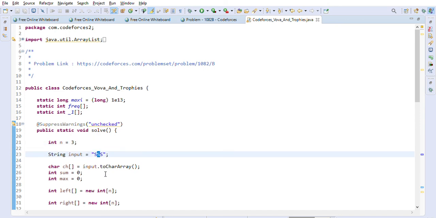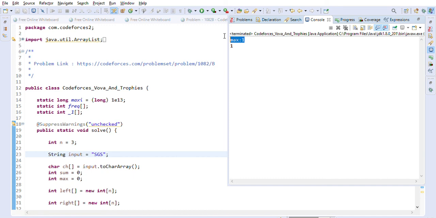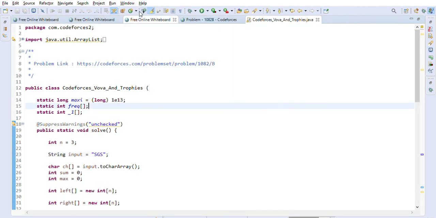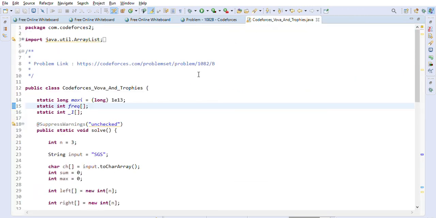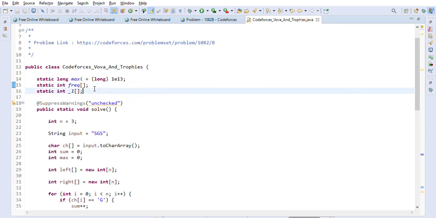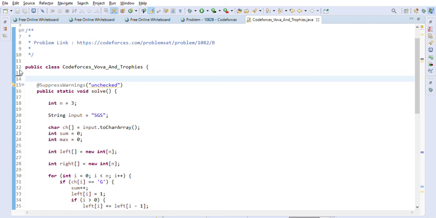So if we put a G here, then let's take a look, so we are getting 1 here, right? Because if SGS is there, so only one G is there, right? So even if we swap this G with this S, still we will get only one G. So that's why we are getting 1 as the answer here.